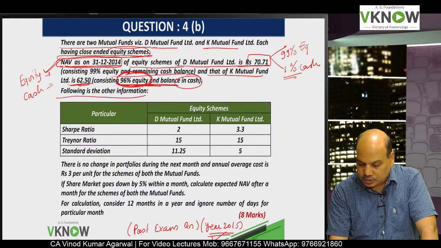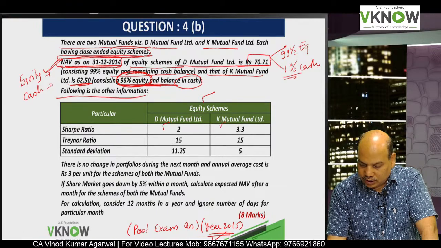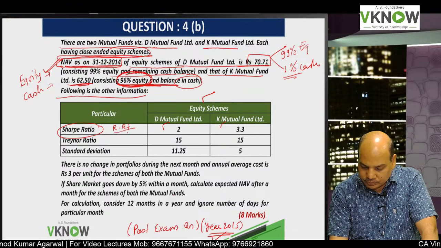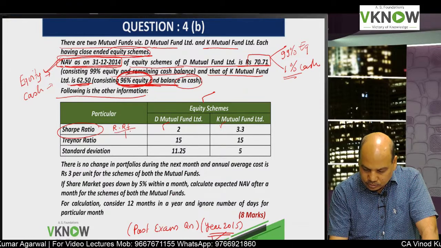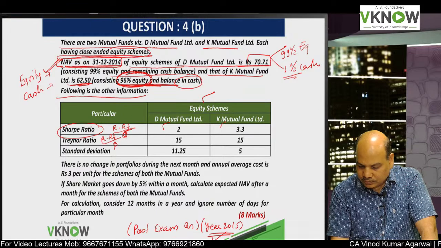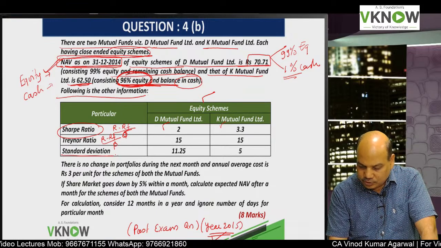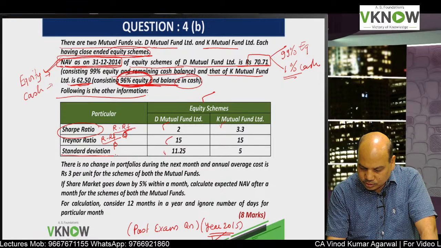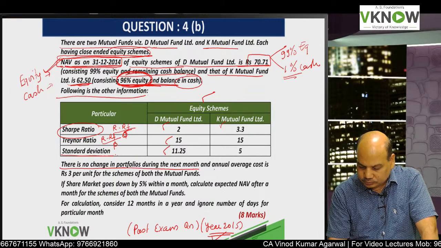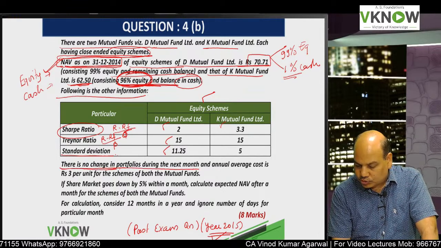Following is the other information. Equity scheme D, K: Sharpe ratio, the formula is R minus RF upon sigma. Treynor ratio is R minus RF upon beta. And then the standard deviation is given to you. There is no change in portfolio during the next month.